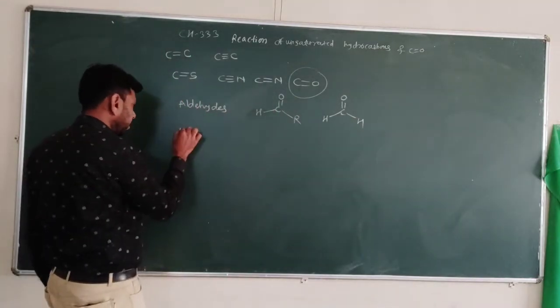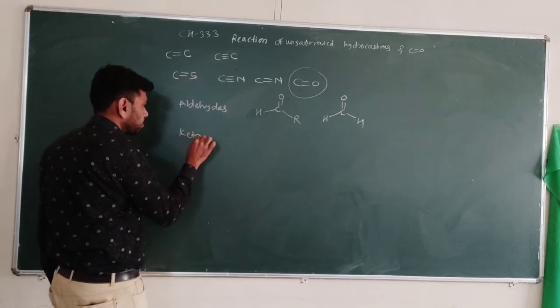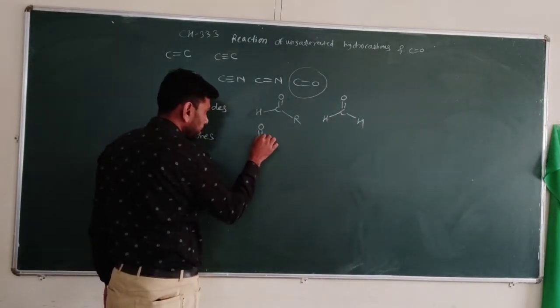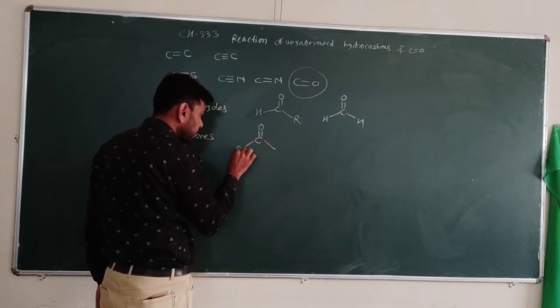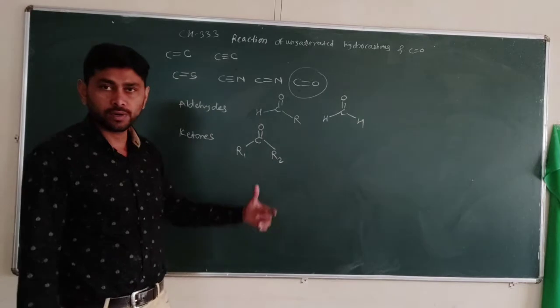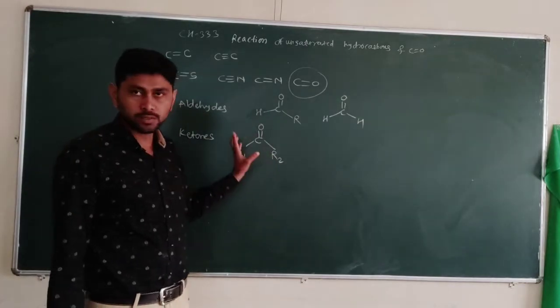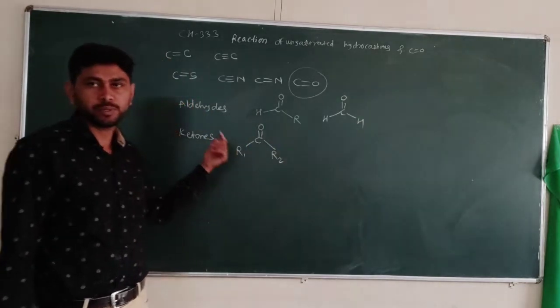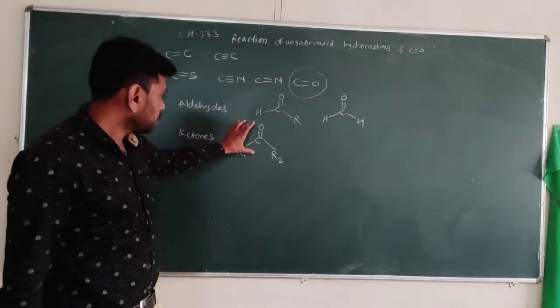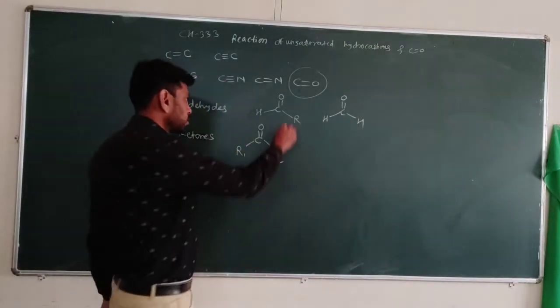Another class is ketones, which contain a carbon oxygen double bond and two alkyl groups, R1 and R2. These two alkyl groups may be different. They may be methyl, ethyl, propyl, or some other groups. So these are the carbonyl compounds.